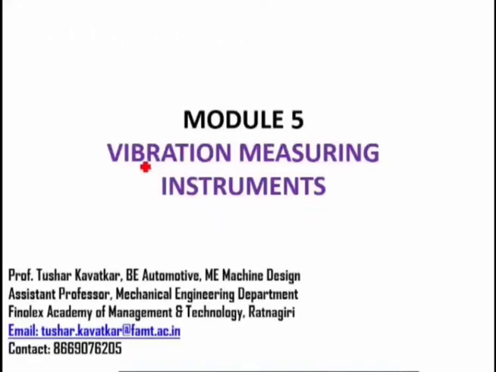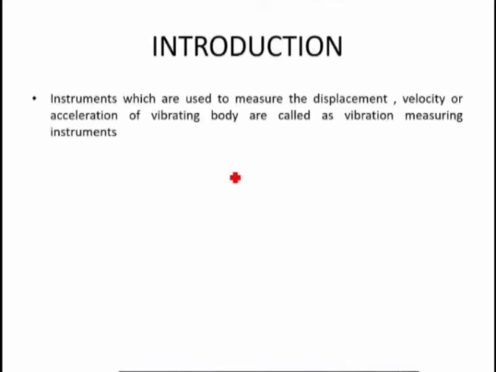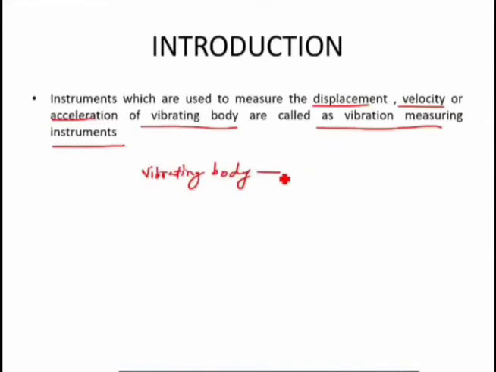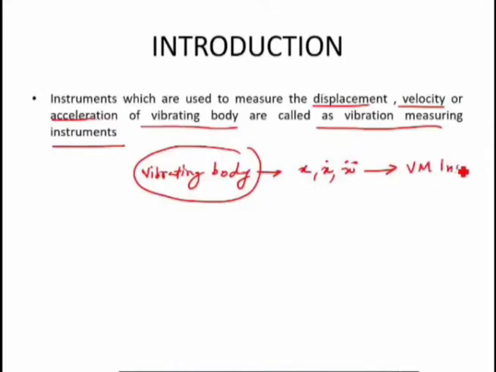So in today's lecture, we'll understand the concept of vibration measuring instruments. First of all, let us understand the introduction. Instruments which are used to measure displacement, velocity or acceleration of any vibrating body are called vibration measuring instruments. If there is a vibrating body, and you want to measure practically the displacement, or velocity x dot, or x double dot, the acceleration of this particular vibrating body, we can use the instruments called vibration measuring instruments.